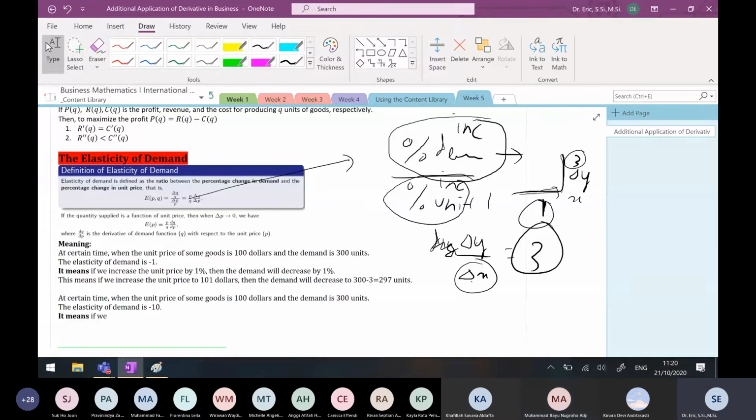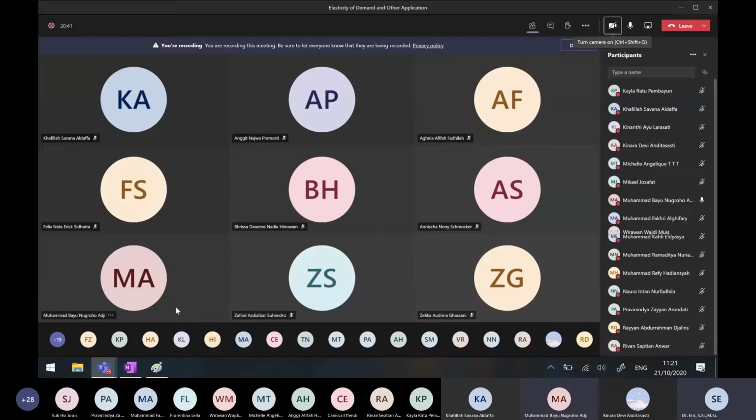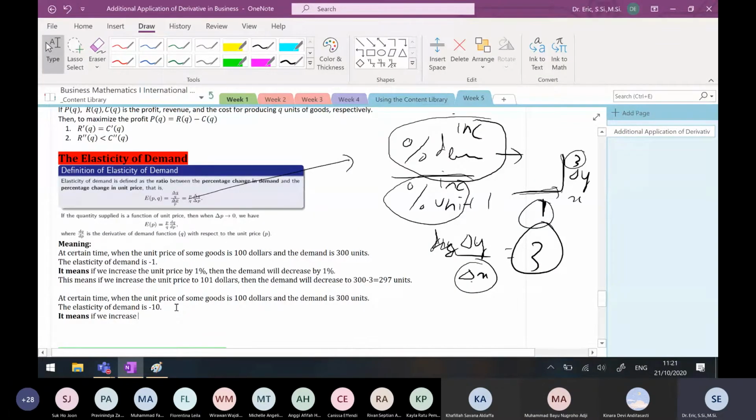If we increase what? Muhammad Bayu Nugroho Aji. If we increase by 1%. What? Price? The unit price, okay, very good.